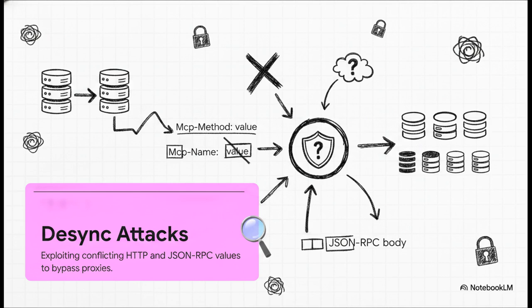If a hacker intentionally sends conflicting values between those HTTP headers and the actual JSON RPC request body, they can throw the entire backend infrastructure completely out of sync. This tricks monitoring tools and can completely bypass security gateways.